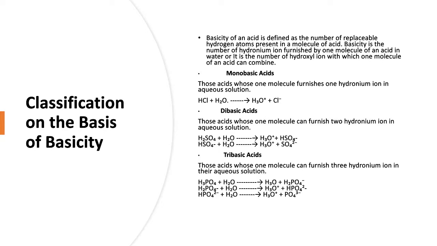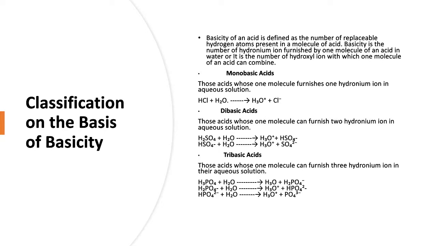Dibasic acids have two replaceable hydrogen atoms per molecule. They form two series of salts, namely an acid salt and a normal salt when reacted with a base such as sodium hydroxide. Always remember, dibasic acids dissociate in two steps in water to produce two hydronium ions.